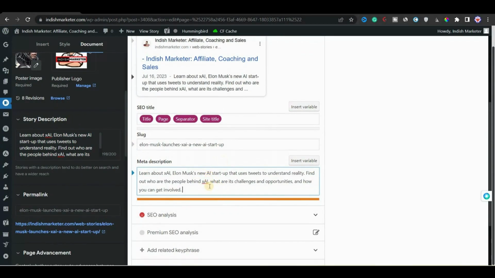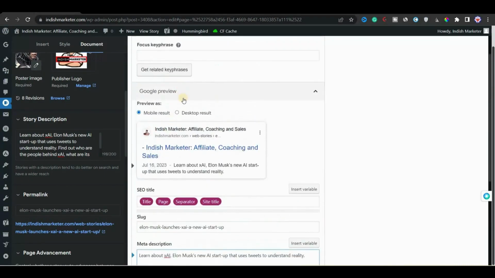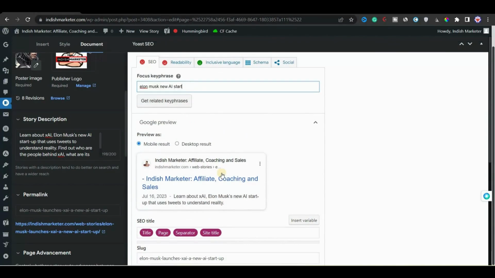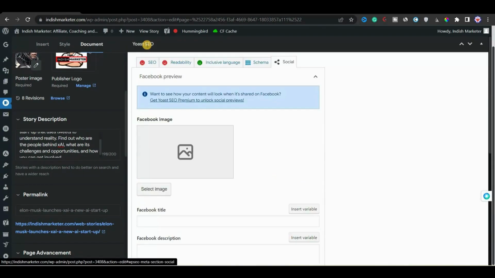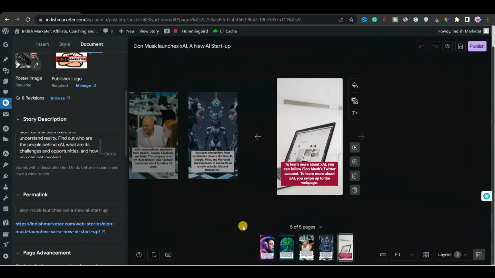Yoast SEO will tell you what you should add to make your web story more SEO friendly. In the meta description I just pasted the story description, and I will edit it a little bit and add some of my own text. Then in the focus keyphrase I will add Elon Musk new AI startup. Once you are done you can just close it. Now I'm done with the Yoast SEO plugin and out of that. Now I'll click on save draft.